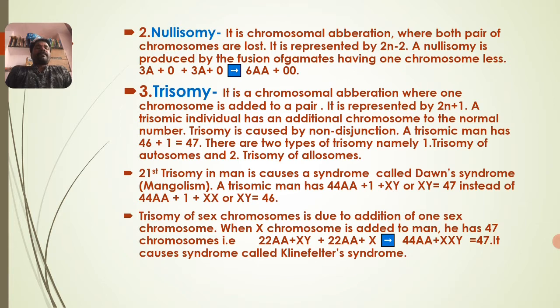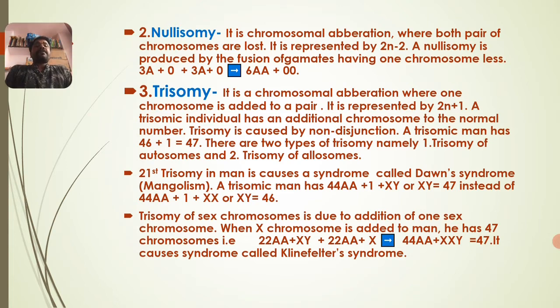A trisomic individual has an additional chromosome to the normal number. Trisomy is caused again by non-disjunction of chromosomes during gamete formation. A trisomic man has 46 plus 1 equals 47 chromosomes, because of the addition of one extra chromosome.